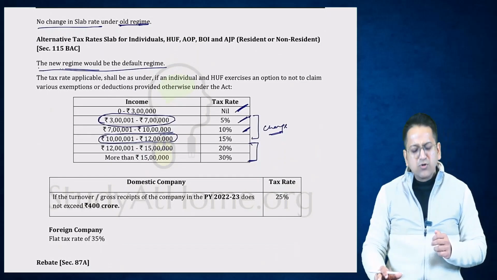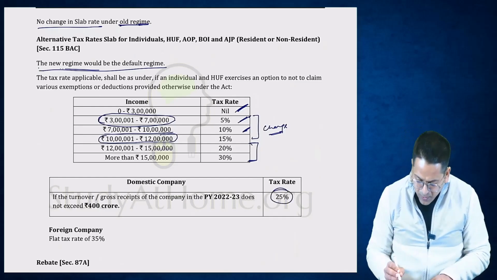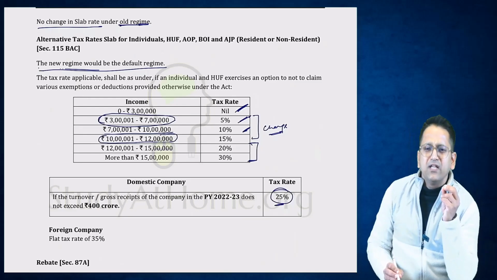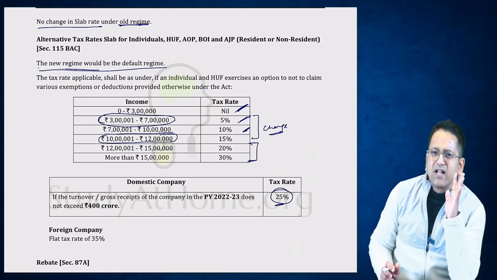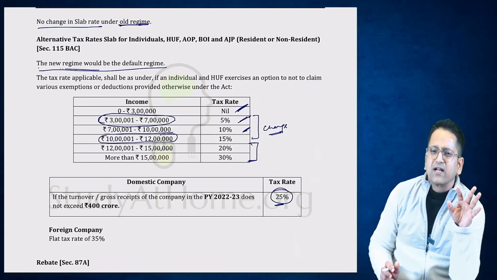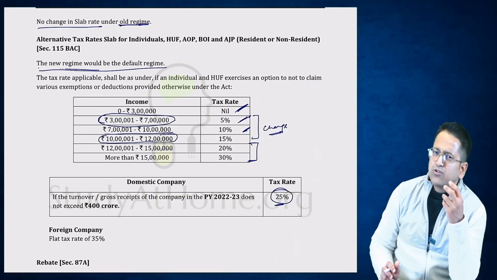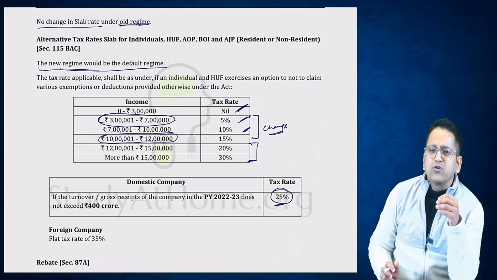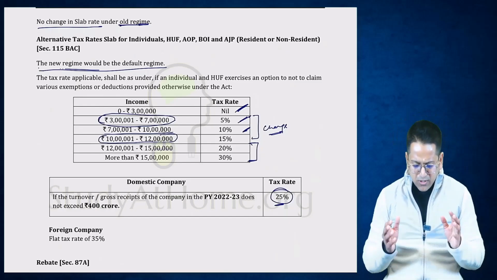Okay, the tax rate of the domestic company is 25% only. So where is the change? The change is here. The rate of 25% which is being applied to a domestic company. One is that the rate applied is low. It seems to be a beneficial tax rate, the rate of 15%. That is a different case. Keep that discussion separate, alright? Besides that, what is the normal rate that applies? It is 25% and 30%. For a company with turnover above 400 crore rupees, the rate is 30%. And for those with turnover below that, meaning up to 400 crore rupees, what is the tax rate for those companies? It is 25%.